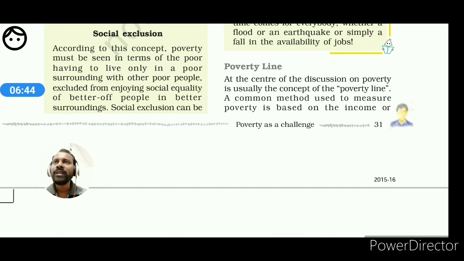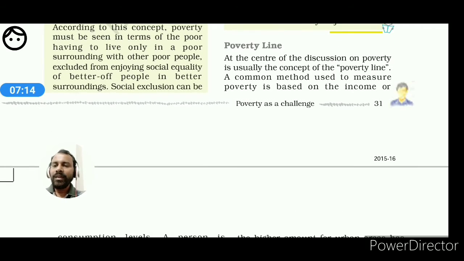We have to keep in mind, number one, calorie consumption, and second, we have to keep in mind the per capita income, or the average income of a person or the family. So calorie consumption, how can we explain it? Calorie consumption refers to the availability of food.